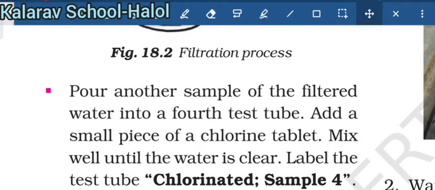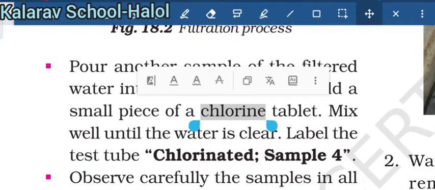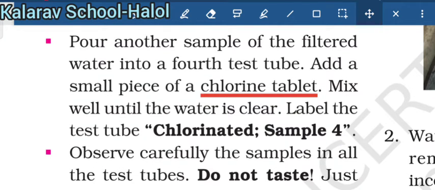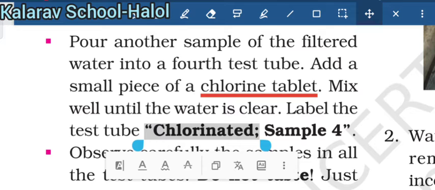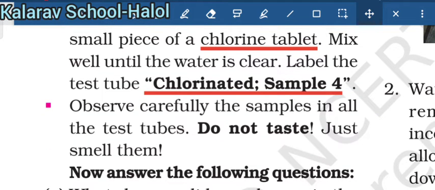Pour another sample of filtered water into the fourth test tube. Add a small piece of chlorine tablet. Mix well until the water is clear. This is chlorinated sample 4. Now observe the sample in all test tubes. Do not taste, just smell.